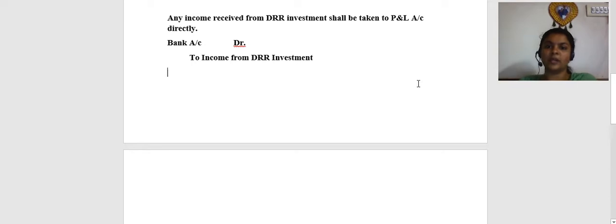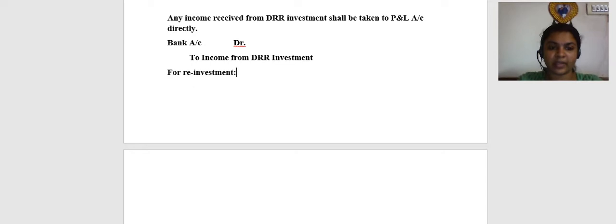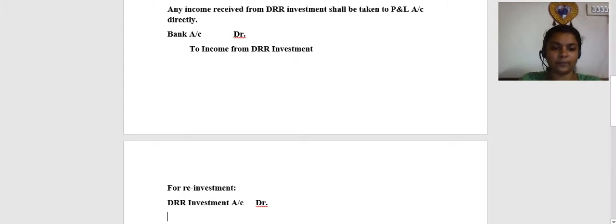And suppose you are reinvesting this amount back into the investment again, then the entry for reinvestment is going to be DRR investment account debit to bank account.